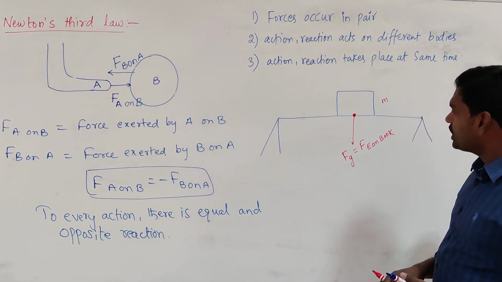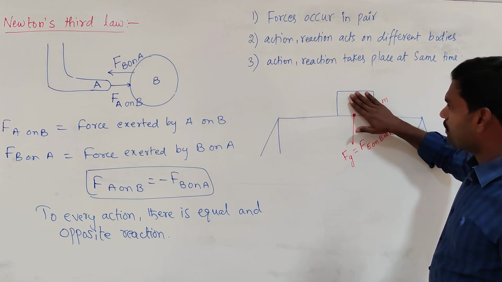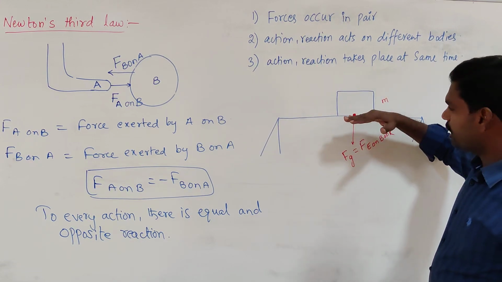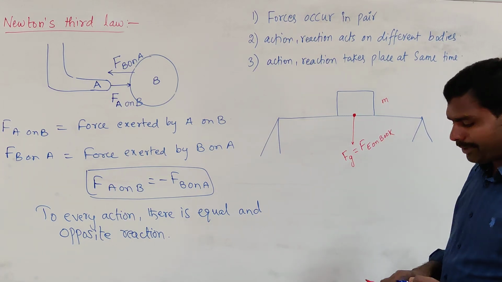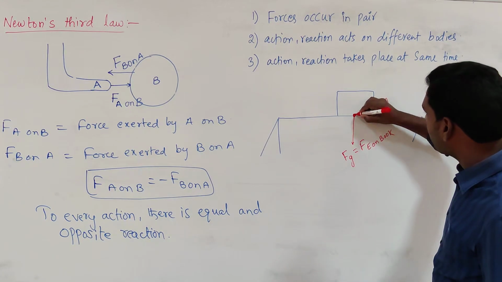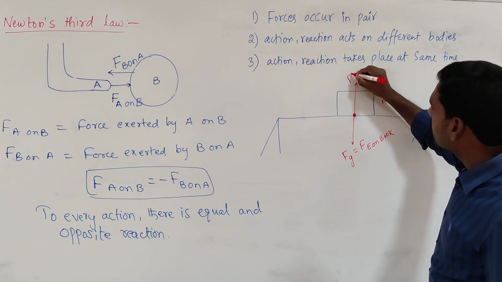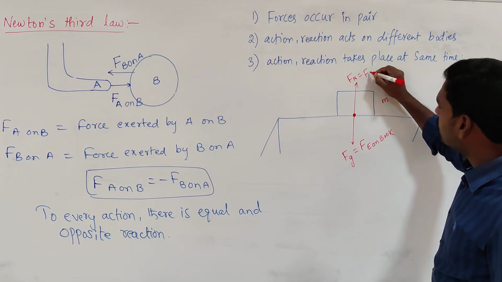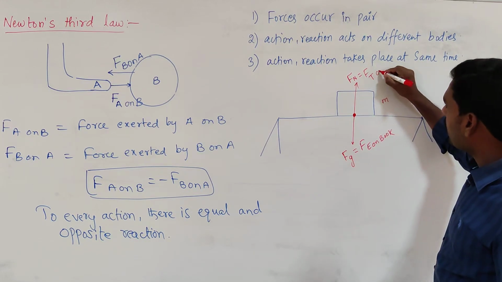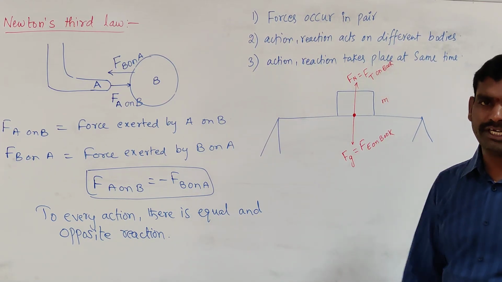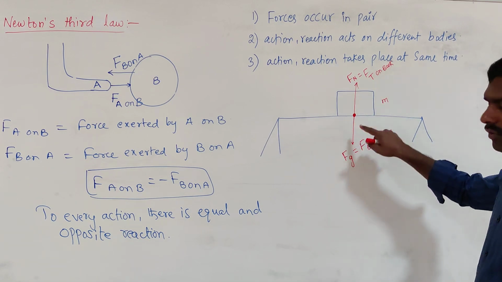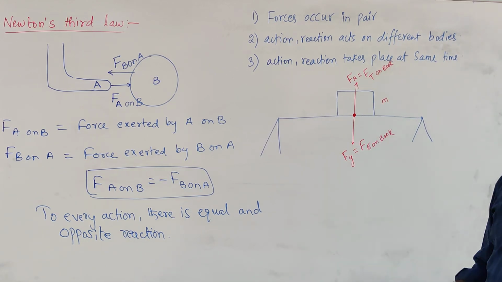What is another force that is acting? When an object is on the table surface, the surface exerts a perpendicular force on the object. That perpendicular force we call the normal force. Here the normal force is nothing but force exerted by table on book. These two forces look like equal and opposite.